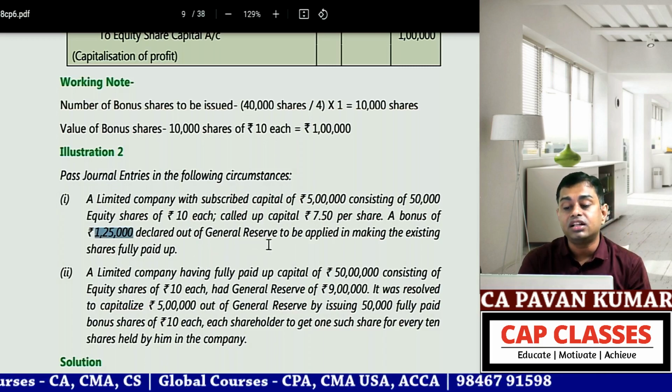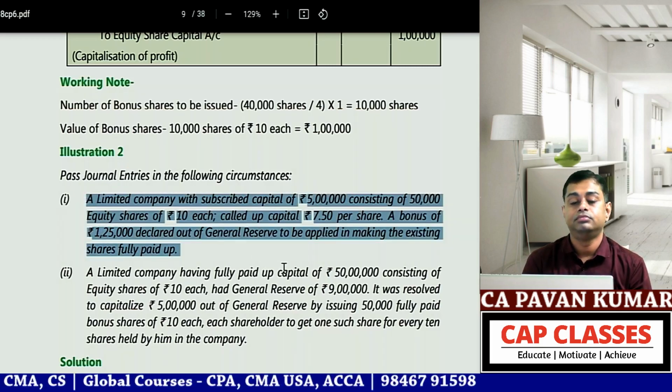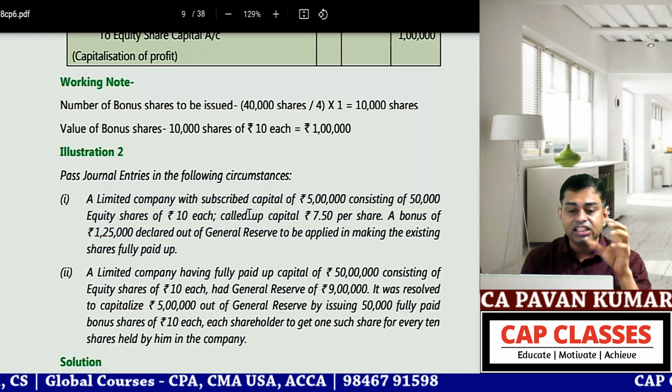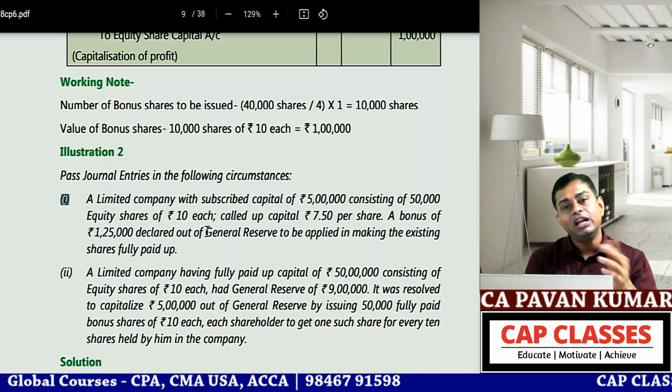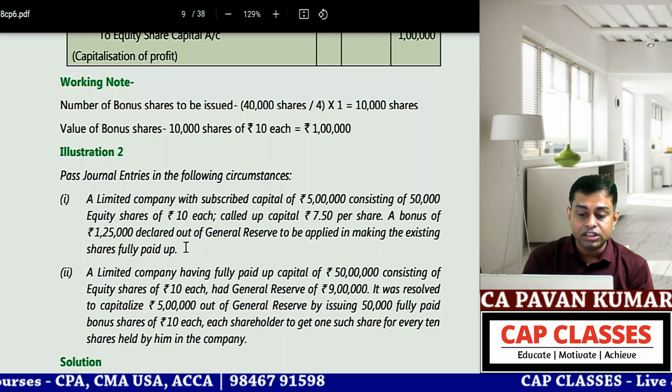Declared out of general reserve to be applied in making the existing shares fully paid. So situation 1 and situation 2, part 1 and part 2 are there. No, they are independent parts. There is no connection. So first we'll pass the journal entry for this.